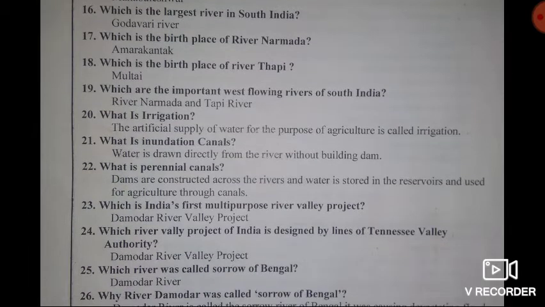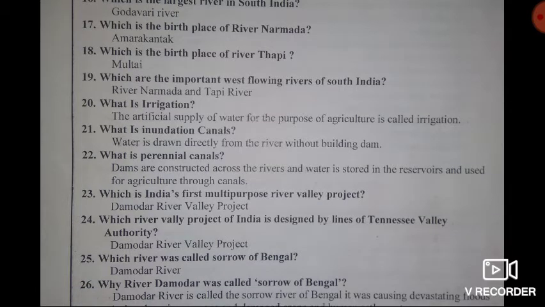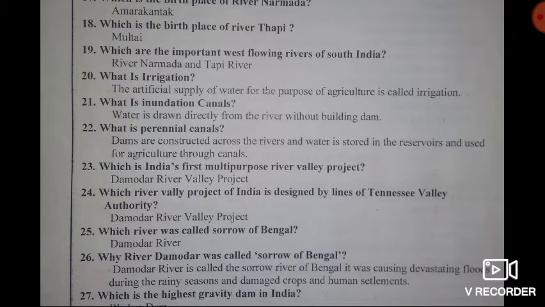Then next question, which is India's first multi-purpose river valley project? Answer, Damodar river valley project. Then next question, which river valley project of India is designed on the lines of the Tennessee Valley Authority? Answer, Damodar river valley project. Then next question, which river was called Sorrow of Bengal? Answer, Damodar river.